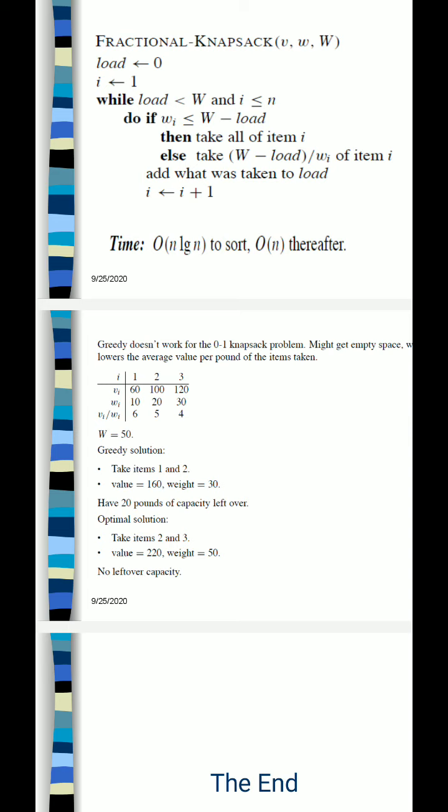So here for the 0-1 knapsack problem, the greedy solution will give you the total value 160, but the greedy solution with the fractional knapsack is 240. Okay, but the optimal solution for this is what? Considering the 0-1 knapsack problem, the solution will be 220 by taking item number 2 and 3. Are you getting my point?